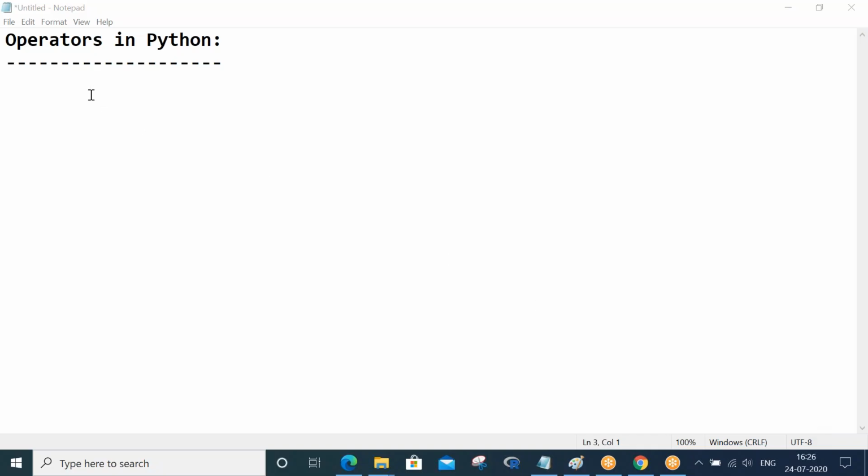Hi. In this session, we will try to understand what the different operators in Python are. So how do operators work in Python?